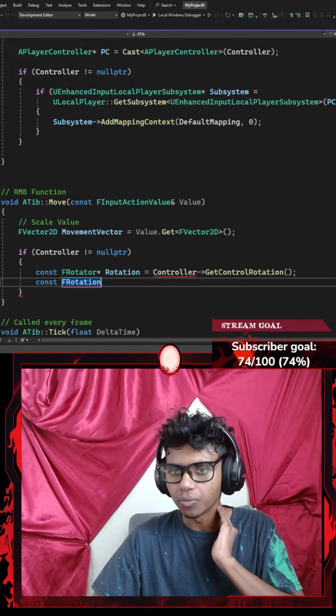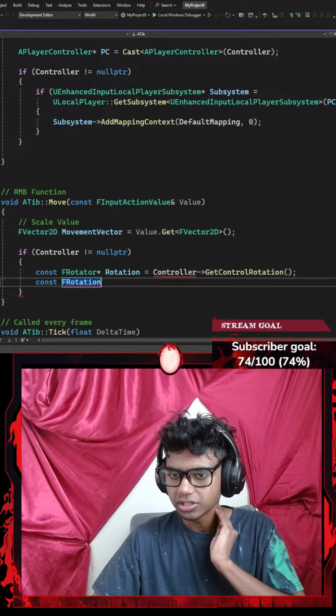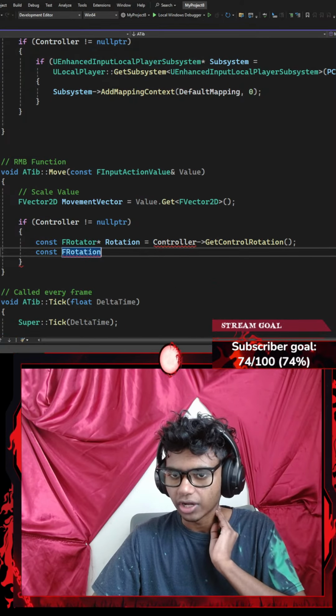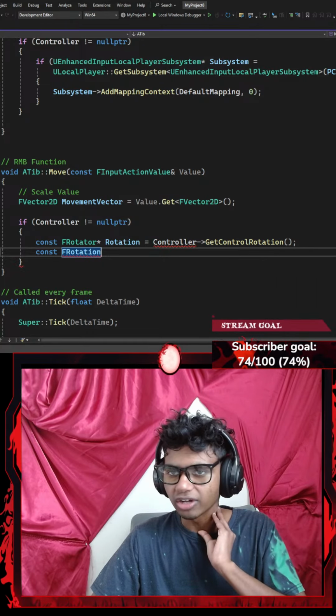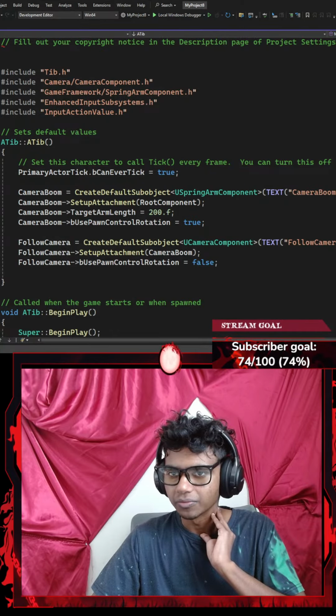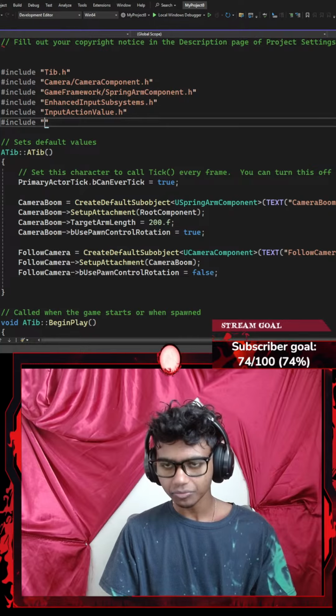Okay, let's see. So this is my move function, which requires a vector. I did that part correct. That controller, C-O-N-T-R-O-L-L-E-R. Controller get control rotation. This is correct. I'm 100% positive. Although it doesn't work, which means something is wrong. So I cannot really be 100%.